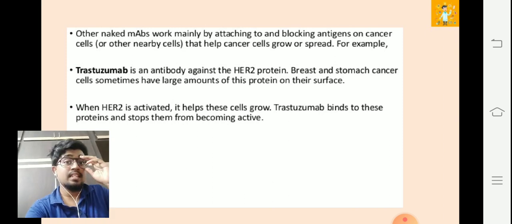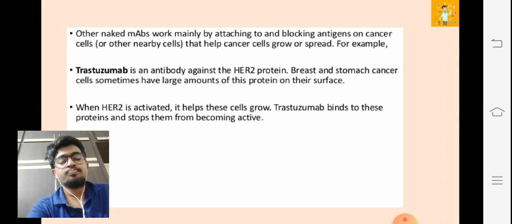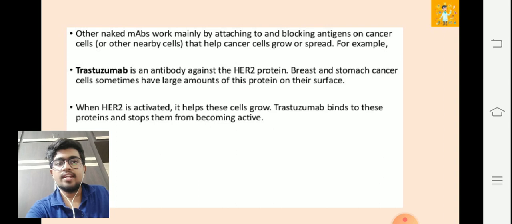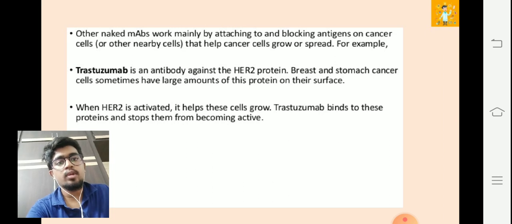So the monoclonal antibody known as trastuzumab is used to specifically target this HER2 protein and decimate it. When HER2 is activated, it helps the cells to grow. The trastuzumab naked monoclonal antibody binds to these proteins and stops them from becoming active. When HER2 becomes inactive, the tumor cells cannot grow.